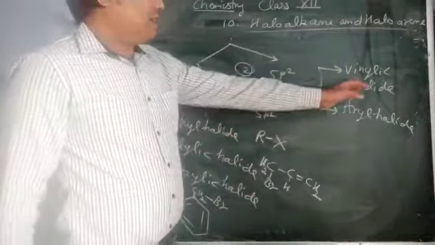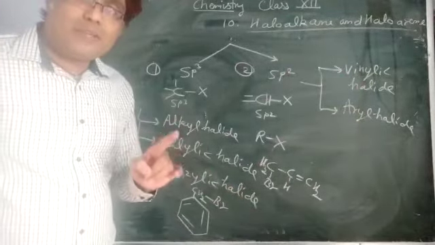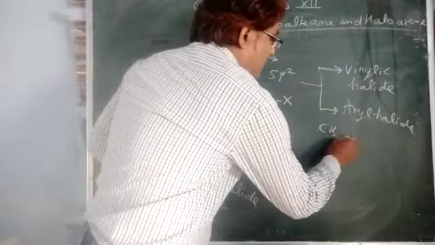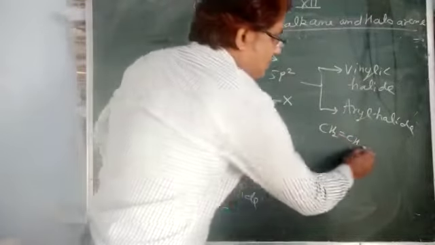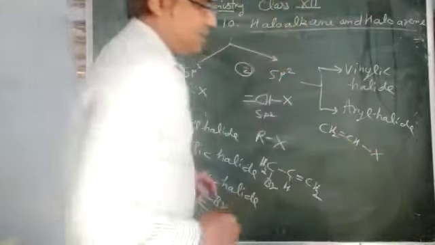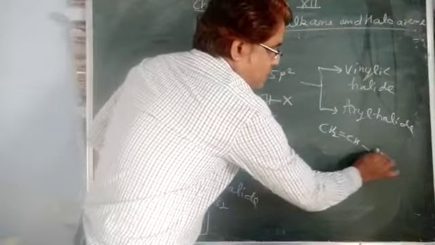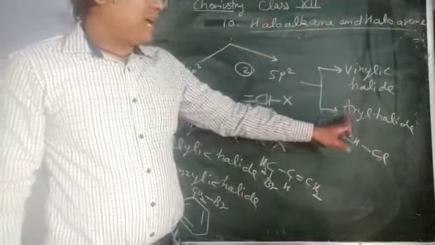Now next, in the second type, what is a vinylic halide? In this, the halogen atom is attached to a vinylic carbon. You know that is the vinyl group. So the halogen is attached to this vinylic carbon. You can replace this X by Cl also. It is vinyl chloride. That is an example of a vinylic halide. Now next, aryl halide.